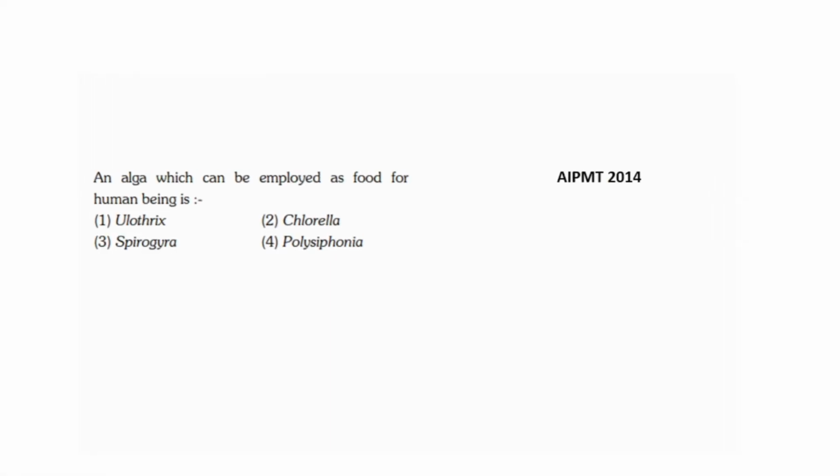An alga which can be employed as food for human being: Ulothrix, Chlorella, Spirogyra, Polysiphonia. This question came in AIPMT 2014. So when we were discussing the first question, I told you that there are 4 algae which can be used as food. Number 1 is Laminaria.